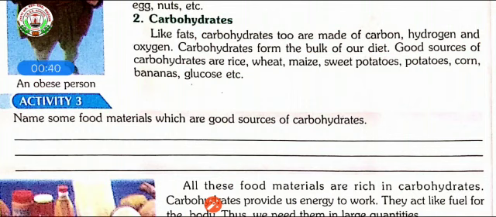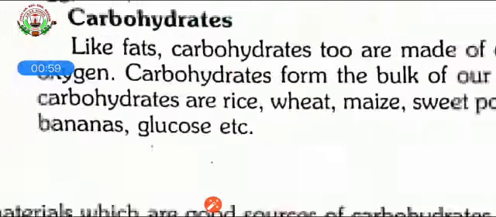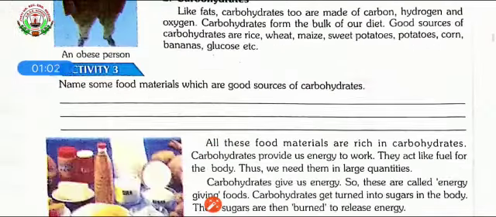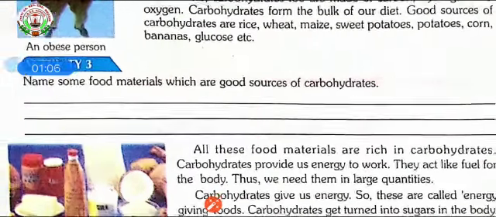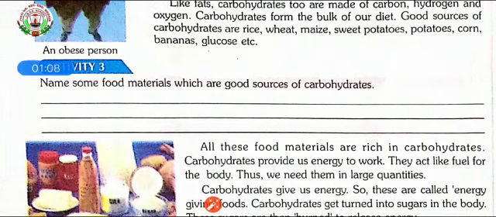Like fats, carbohydrates are also made up of carbon, hydrogen and oxygen. Carbohydrates give us energy. The good sources of this nutrient are rice, wheat, maize, sweet potatoes, corn, bananas, glucose. Here, activity 3: name some food materials which are good sources of carbohydrates. You have to write down here the names of the food materials from which we are getting carbohydrates.